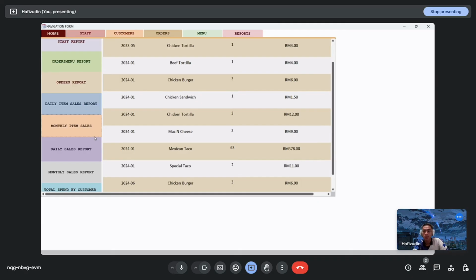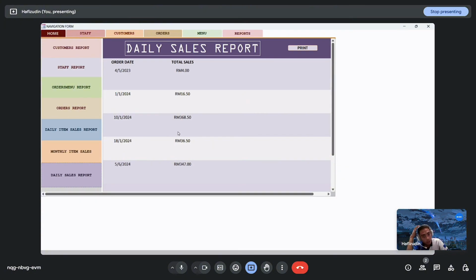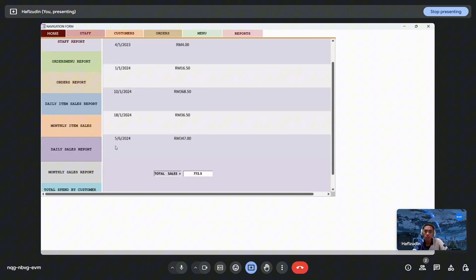Move to daily sales report. This is sales we make daily. So we choose 5 June 2024. We make sales in that day of 347 ringgit. And we can see the total sales below here.